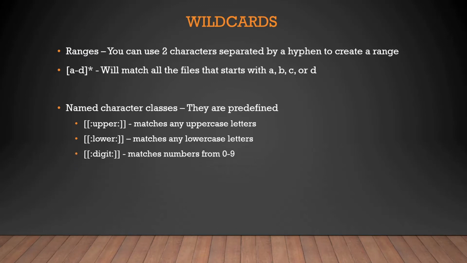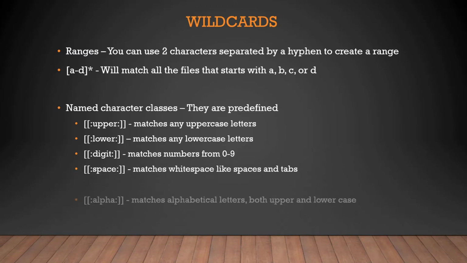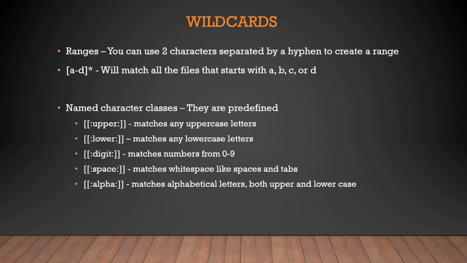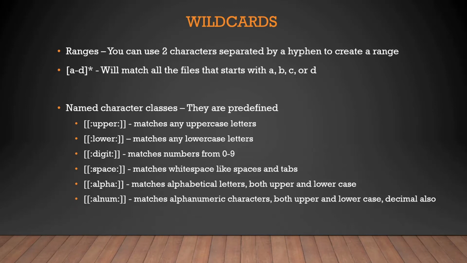Digit matches any numbers between 0 to 9. Space matches white spaces like spaces or tabs, anything. Alpha matches alphabetical letters, both uppercase and lowercase. And then we have alnum, which is a short form of alphanumeric. It matches alphanumeric characters, both upper and lowercase, and decimal also. Okay, so this is how it is understood. I hope you guys have understood it till here. If there is any issue, please be patient because we're going to take a demo and it would be much clearer to you. So let's dive right into the demo part.